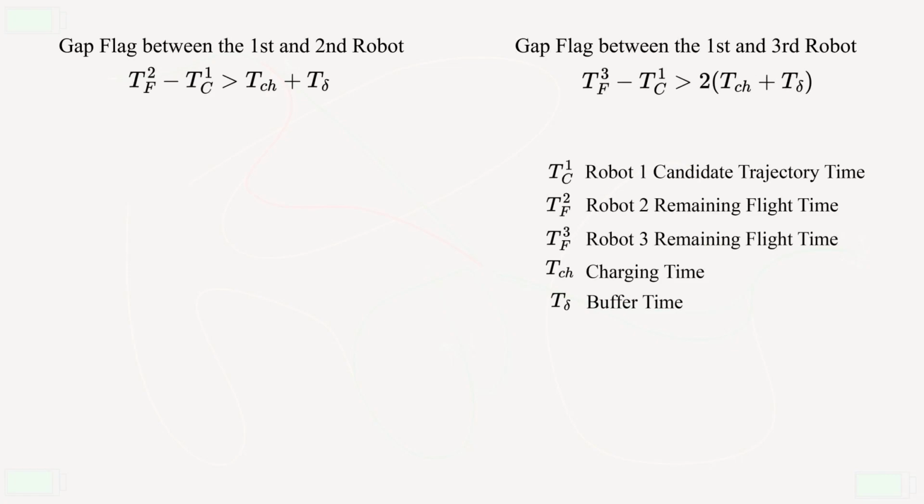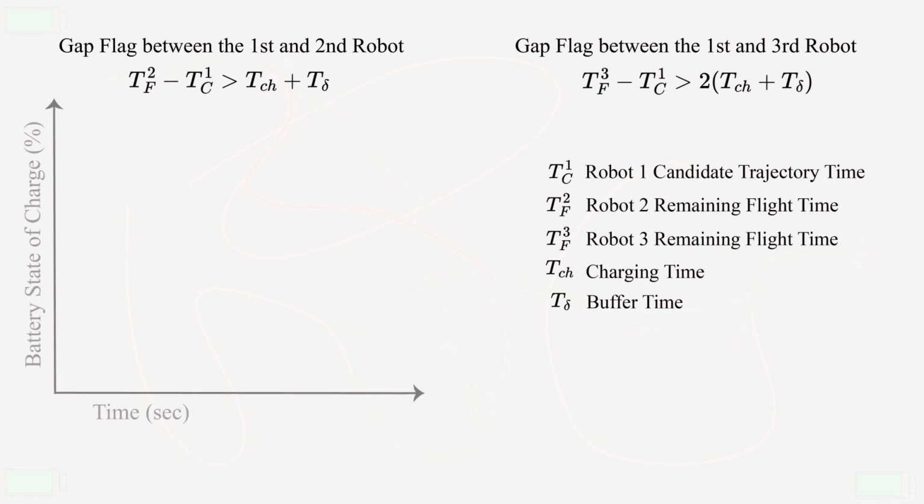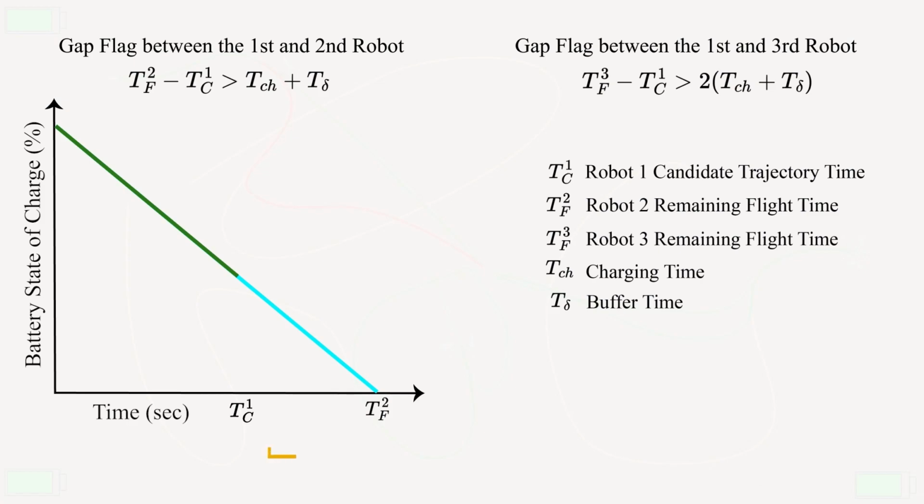The first gap flag is between the first and the second robot, and the second gap flag is between the first and the third robot. Here in this equation, TF2 corresponds to the remaining flight time of robot 2. TC1 corresponds to the robot 1 candidate trajectory time. TCH corresponds to the charging time, and T delta is the buffer time. Through this gap flag, we want to ensure that if robot 1 returns using the current candidate trajectory, it has at least TCH plus T delta gap to the second robot.